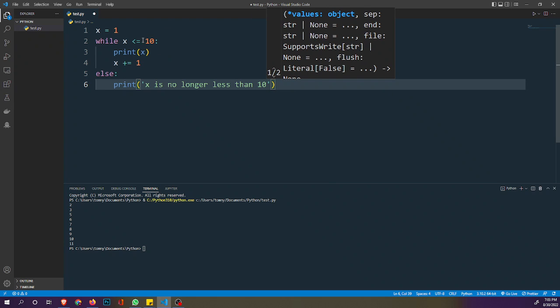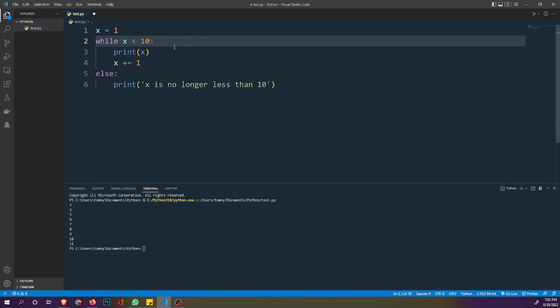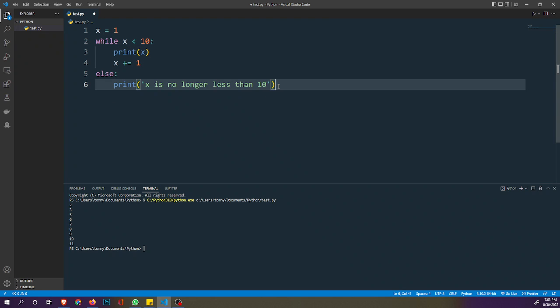So let me just use less than here now. All right, so if I save this, clear the terminal, and I run, you see x is no longer less than 10. So when it's finished looping, you can have a statement like this. The else statement is actually used to define that condition.